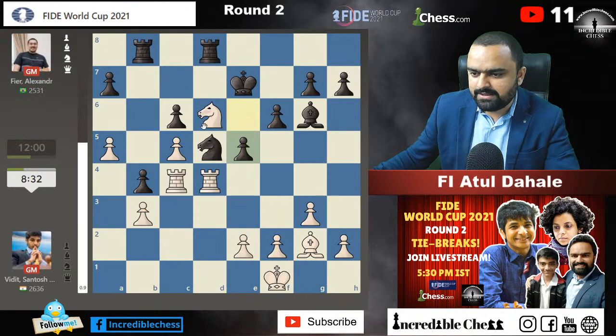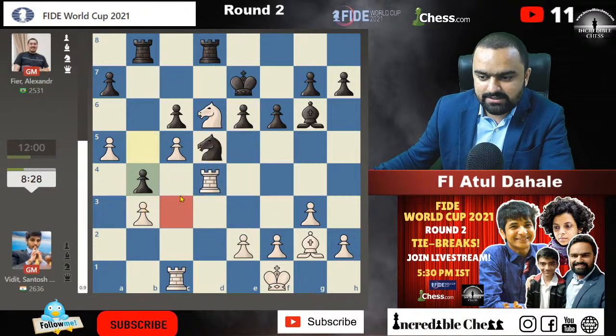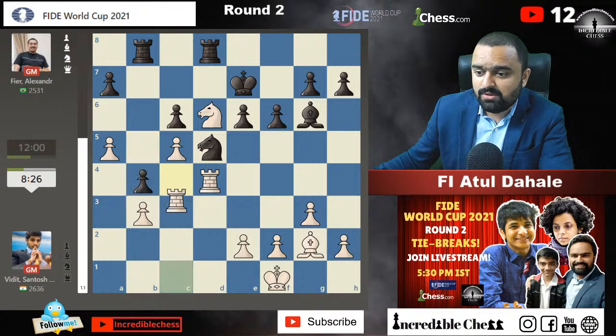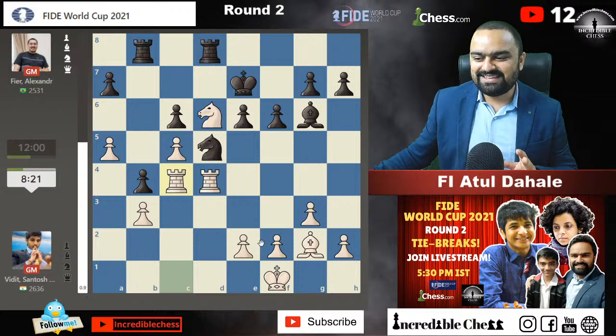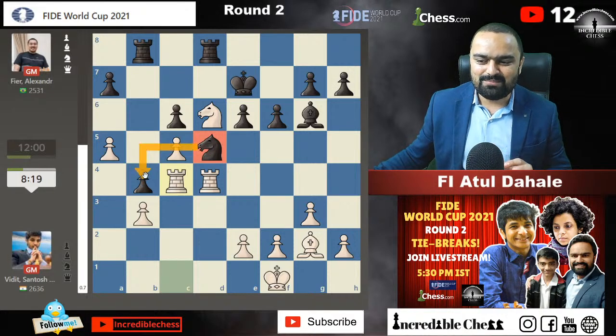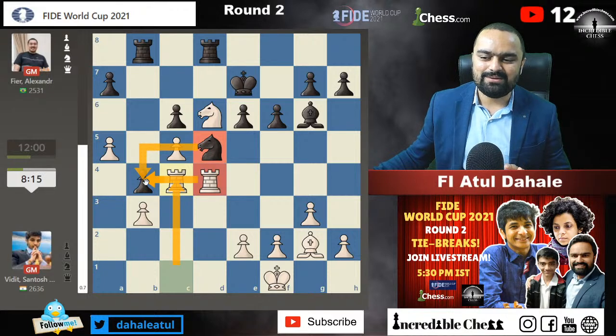Okay, in c3, okay, b4 was played in the game. After rook d4, b4 is played. Knight c3 is the move which he wants to go. He played rook c4. See, Vidit is a very clever guy. He says, okay, the moment you are going to leave the pawn on b4, I am going to capture the pawn. So he first places both his rooks on the fourth rank. The pawn on b4 is being attacked.